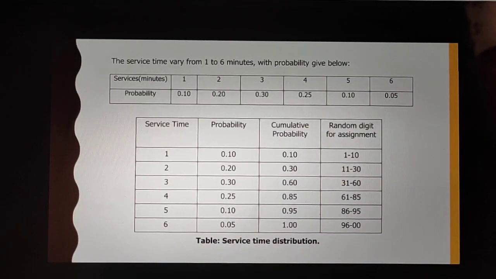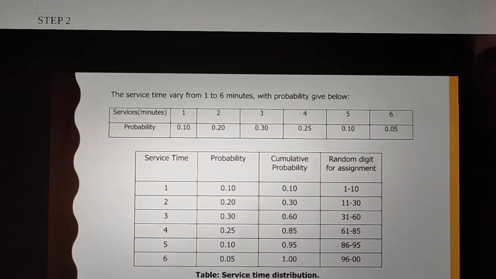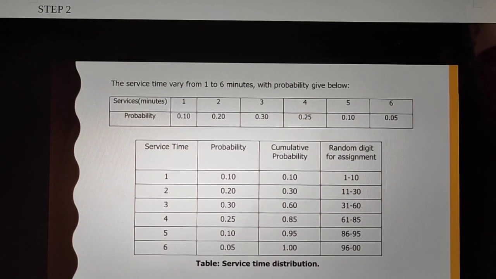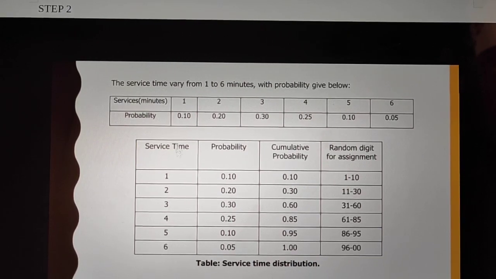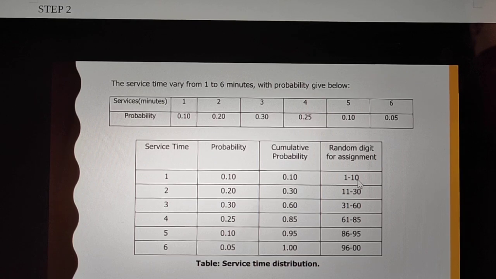In the second step, I have taken the service time distribution. The probabilities are given and the service times are given. As we did previously, we have to find the cumulative probability, then assign random numbers accordingly. For service time 1, the cumulative probability will be 0.10, and the range of random numbers will be from 1 to 10.